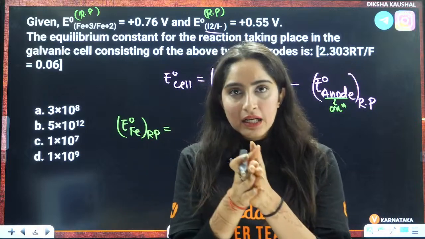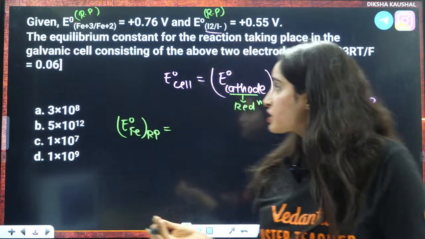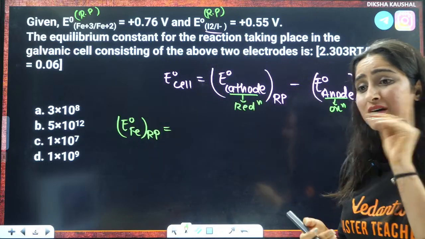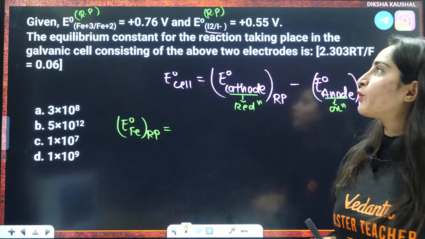That metal will go under reduction which has more reduction potential. Now, can you tell me which has more reduction potential? Everybody in the chat box. First thing is to find out which is cathode, which is anode, right? I can just tell you that, okay, Fe is cathode.